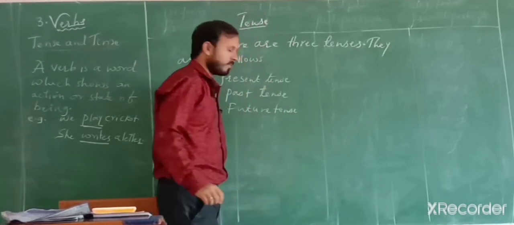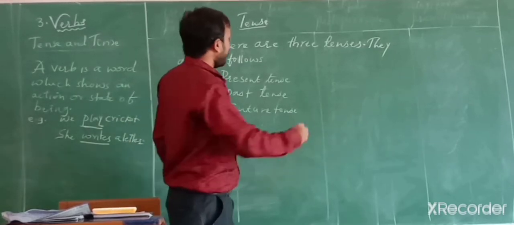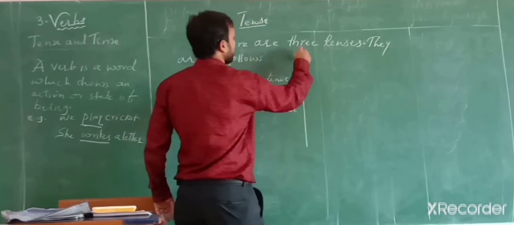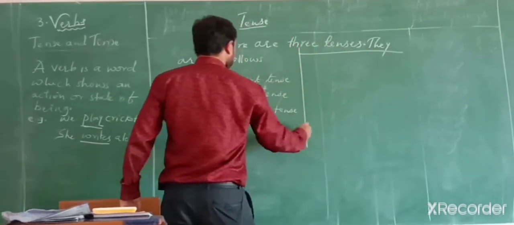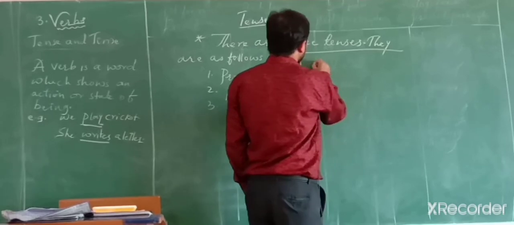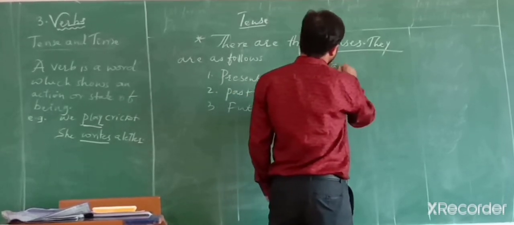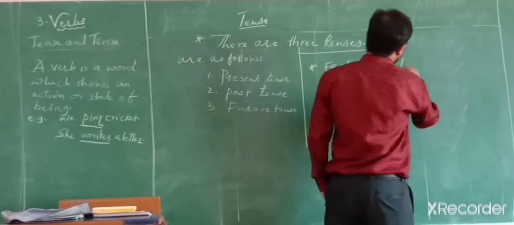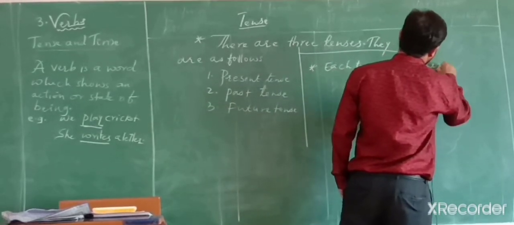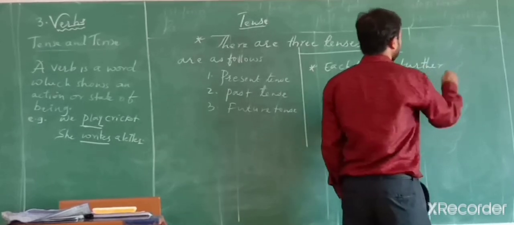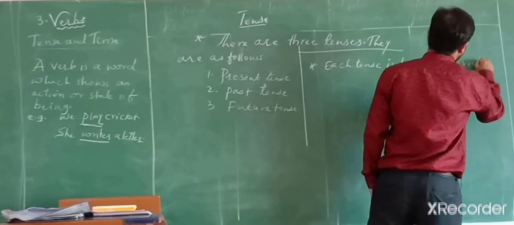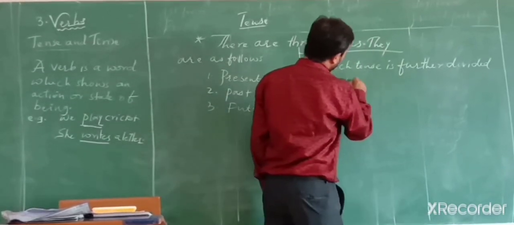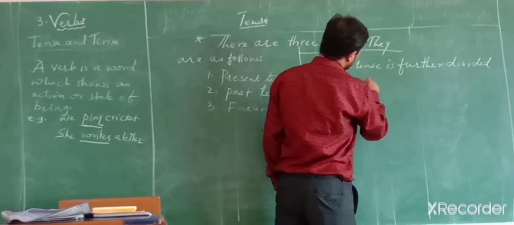Future tense. And each tense is further divided into 4 forms.